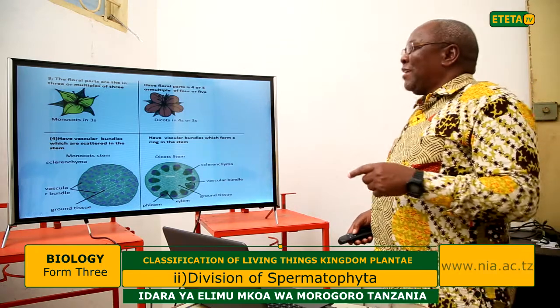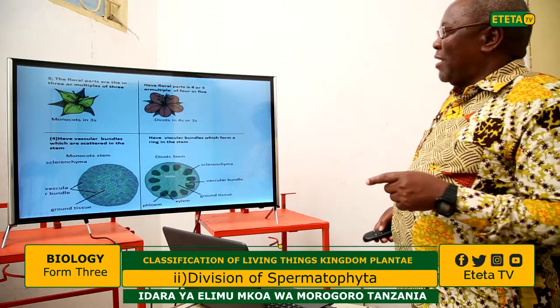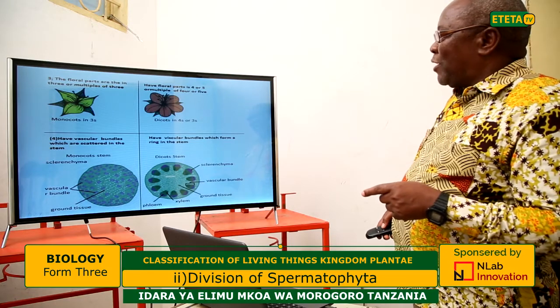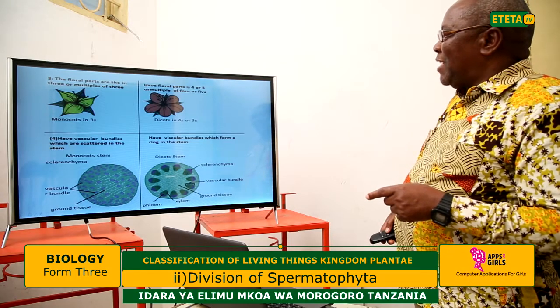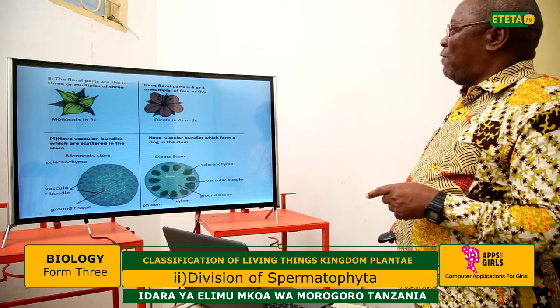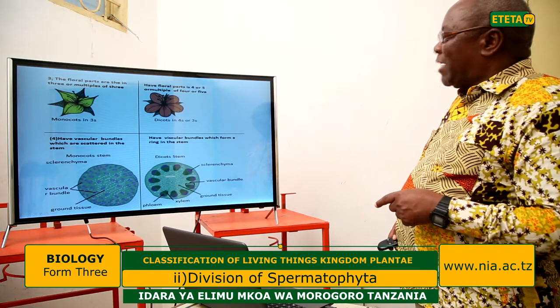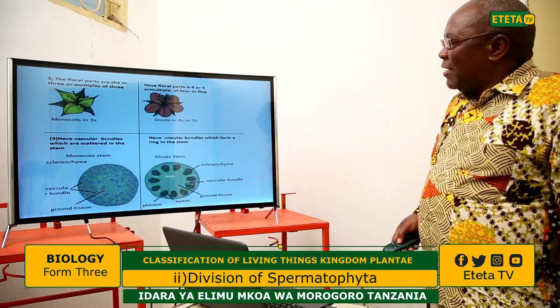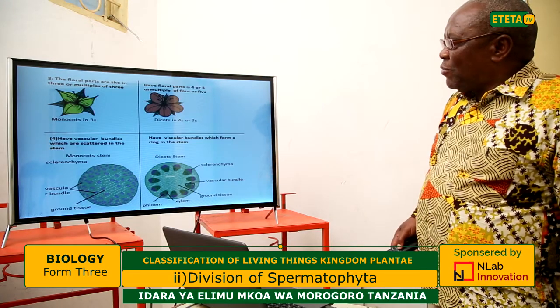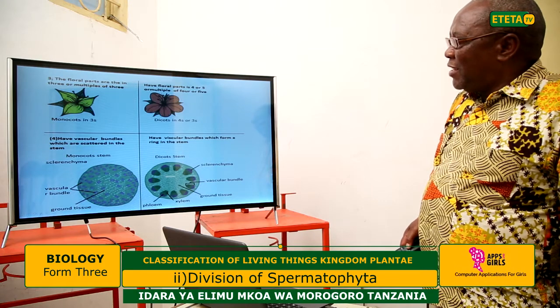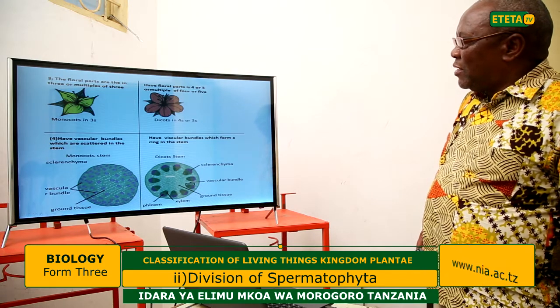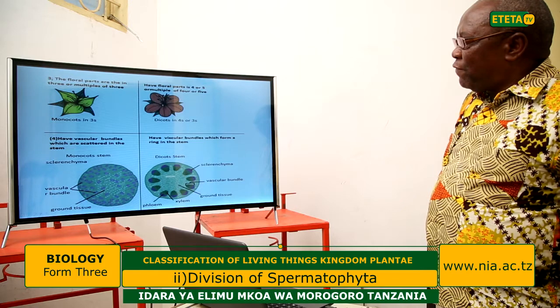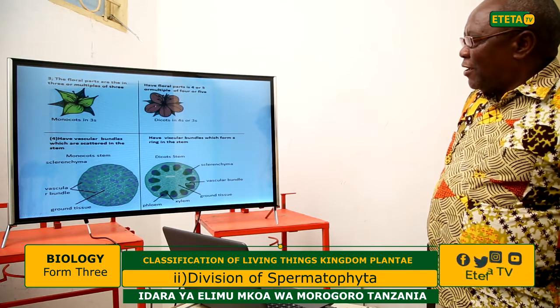In case of the dicotyledons, the floral parts come in 4 or 5, or multiples of 4 or 5. These are the floral parts. This is petal 1, 2, 3, 4, 5.